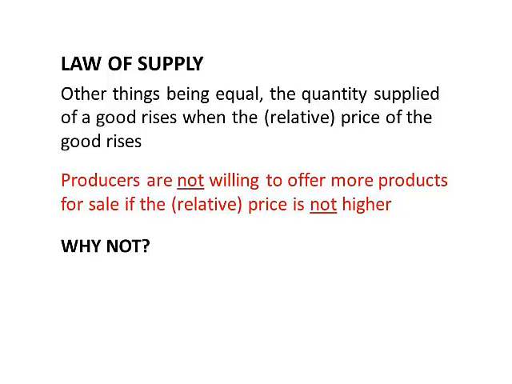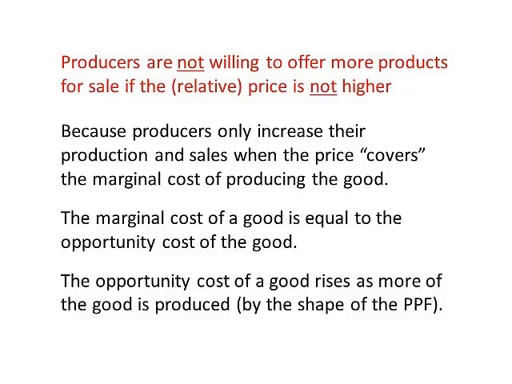Again, why not? Well, because producers only increase their production and sales when the price covers the producer's marginal cost of producing the good. We recall that the marginal cost of a good is equal to the opportunity cost of producing one more good.